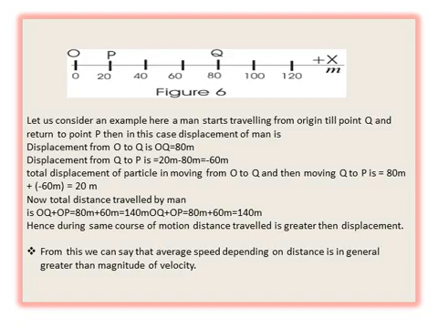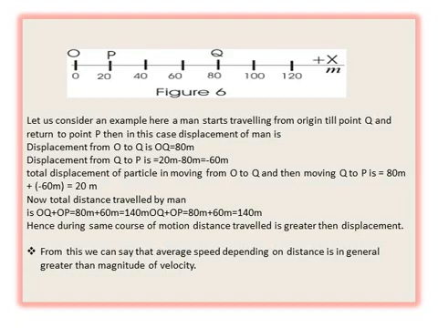So the displacement is only from O to P because the initial position is O and the final position is P. So the displacement is 20, but the total distance travelled is O to Q 80 plus Q to P 60, so 140 meter.